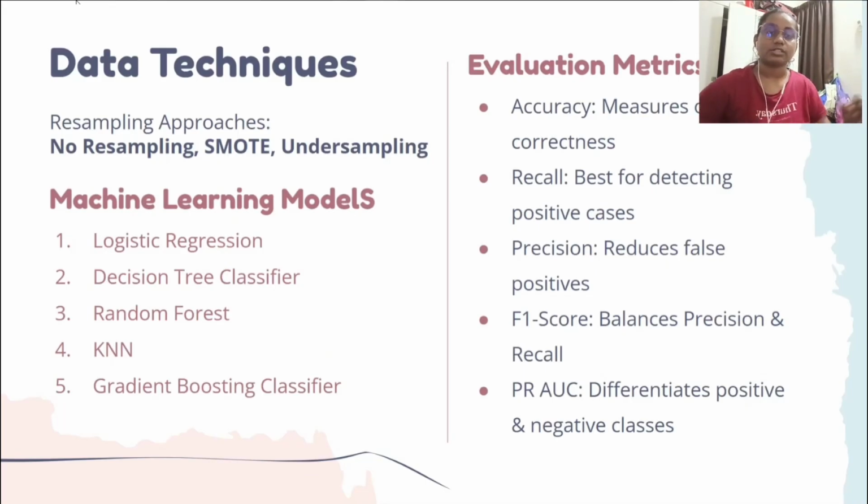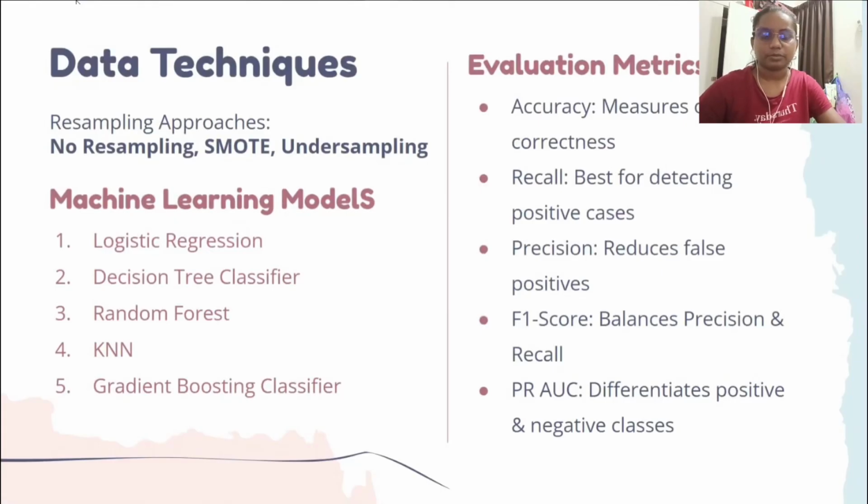We are testing resampling techniques, which are no resampling, oversampling and undersampling, on five machine learning models: logistic regression, decision tree, random forest, k-nearest neighbors, and gradient boosting.